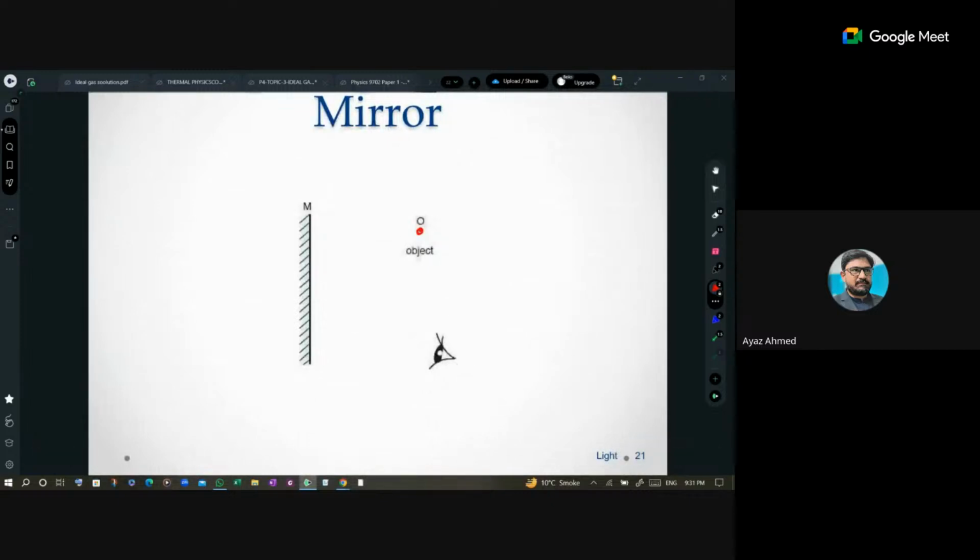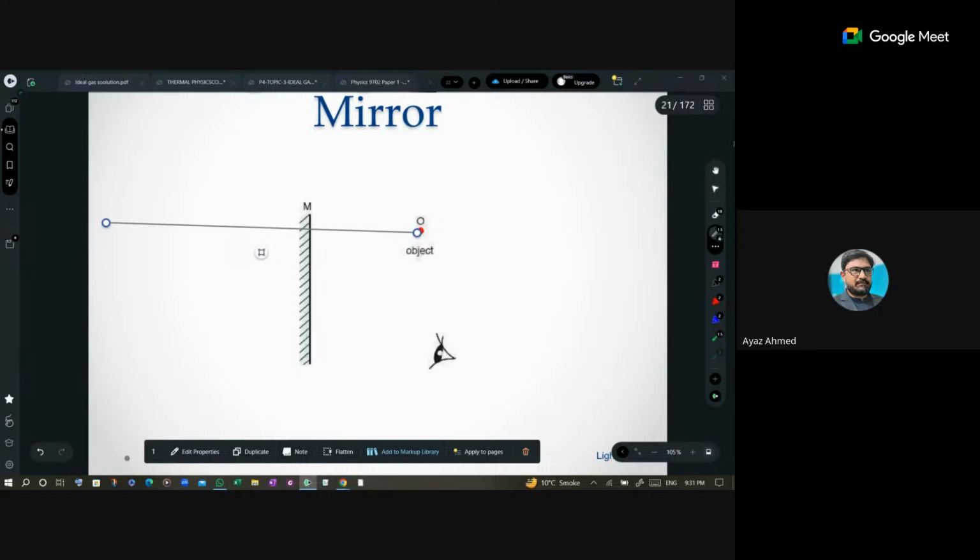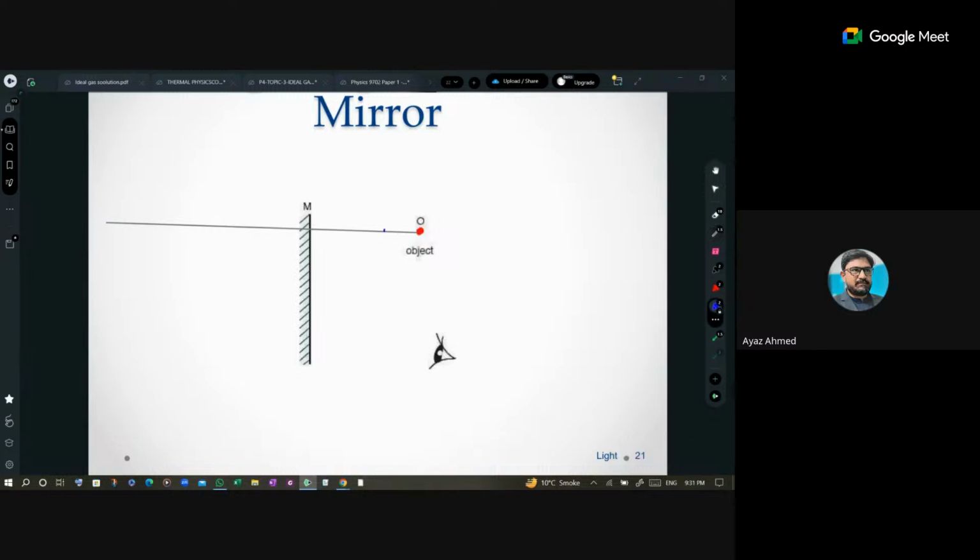This is an object. If I say this object is how much distance away from the mirror, I will draw a straight line arbitrarily. I do not measure that length, but now we will measure. Suppose it is 1 centimeter, 2 centimeter, 3 centimeter. So what is the distance of object, Ariba? Three centimeter. Okay, so I will mark 3 centimeter over here.